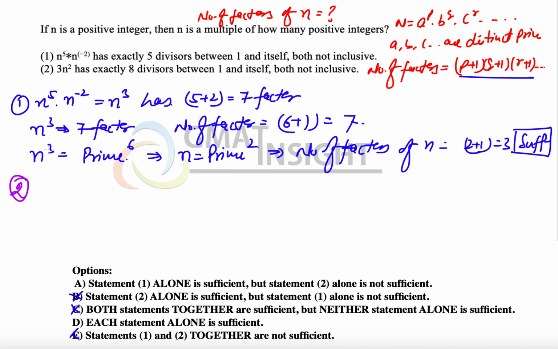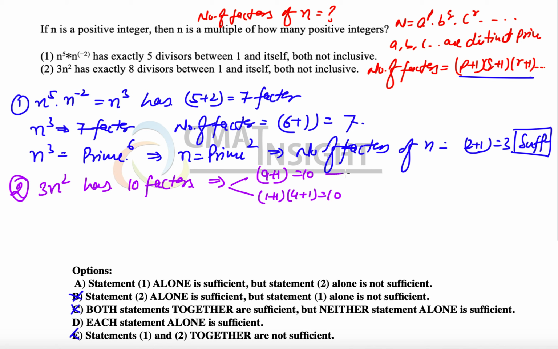The second statement says that 3n squared has exactly 8 divisors between 1 and itself. That means it has 10 factors in total, including 1 and itself. Now 10 can be obtained in two ways, because the number of factors must be equal to 10. Either 9 plus 1 is equal to 10, or the second possibility is 1 plus 1 multiplied by 4 plus 1, which is equal to 10.